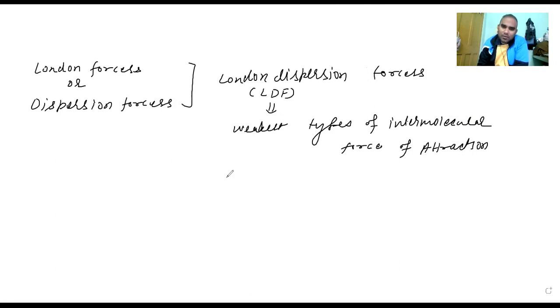If you talk about an example, here the noble gases are there. Whatever noble gases there are, they all have this type of attraction.